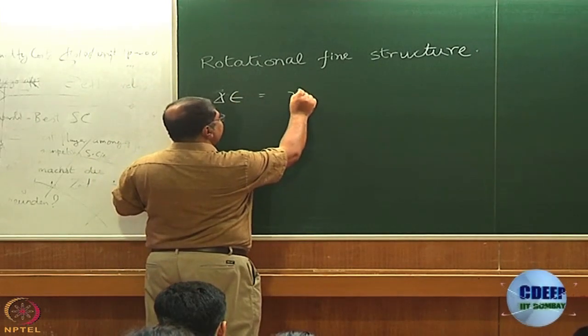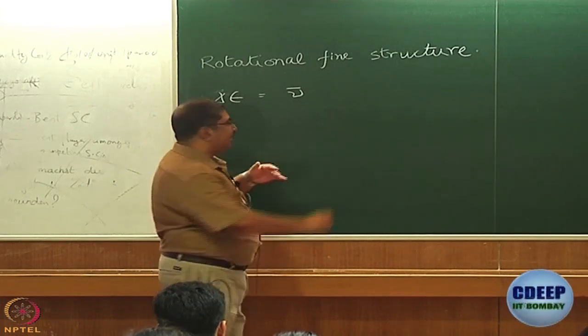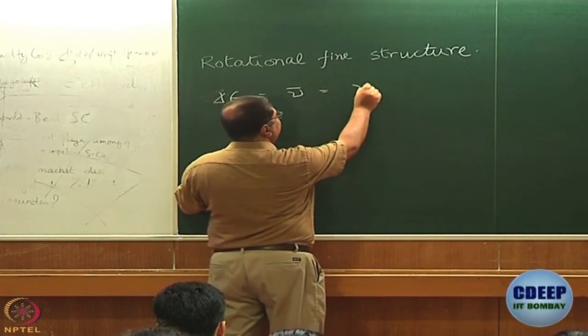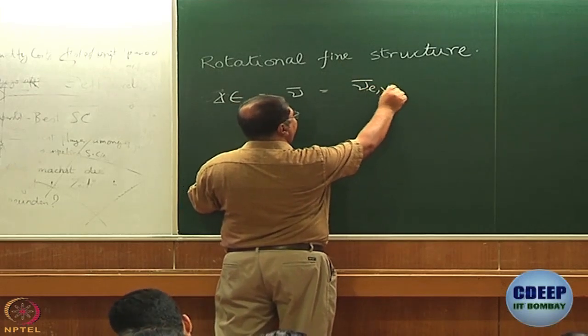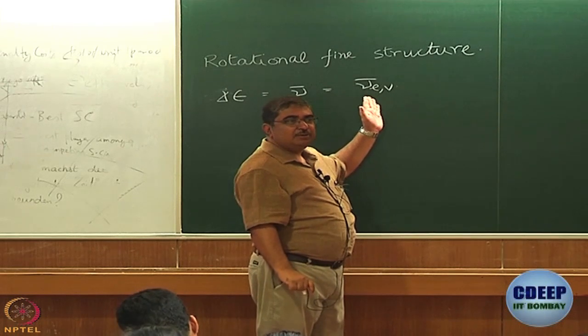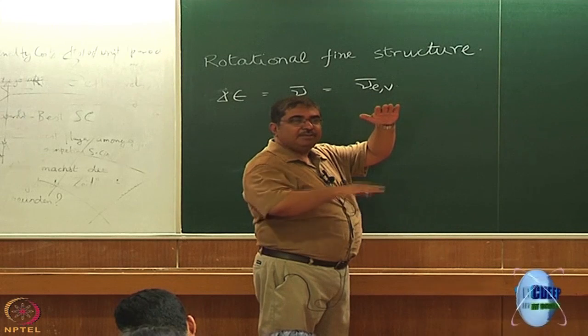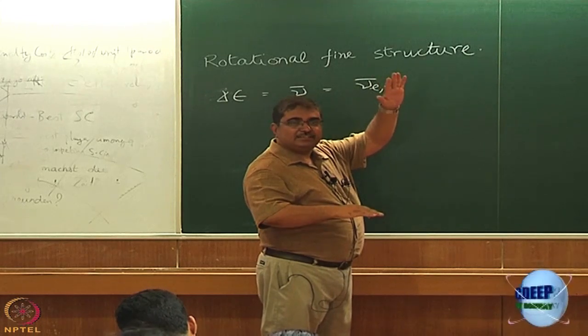That of course will be, if you write it in centimeter inverse, the wave number of the spectral line, that is going to be nu bar EV. Nu bar EV is the line that we talk about for transition from one electronic level to another electronic level between V equal to 0 and some V dash, right.